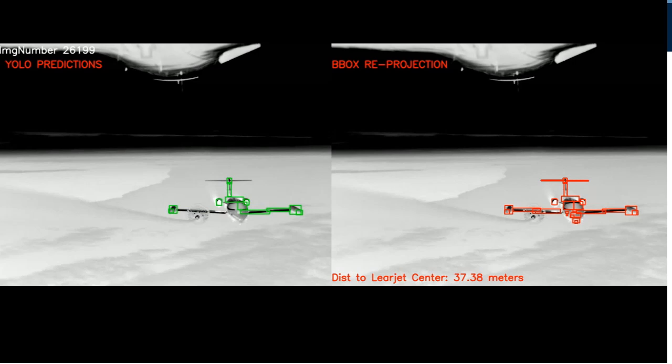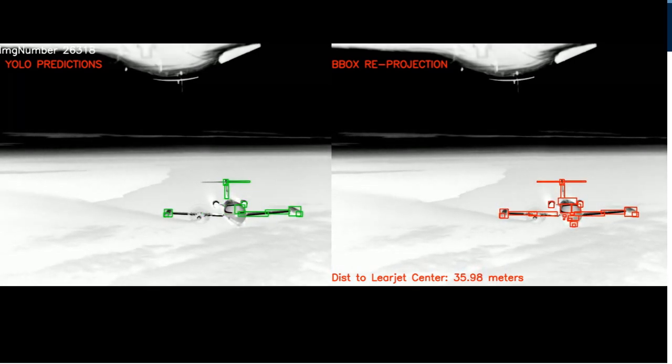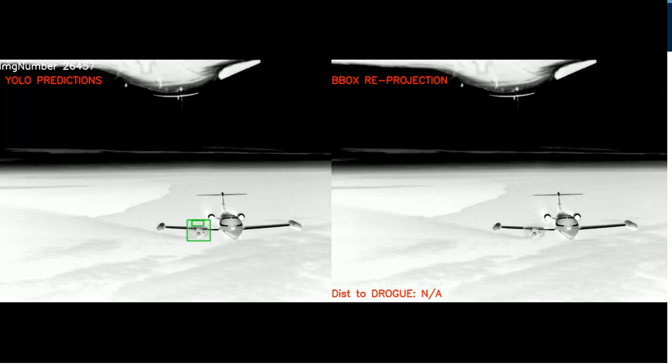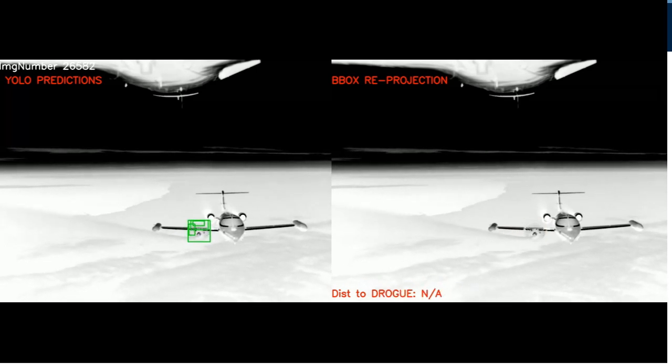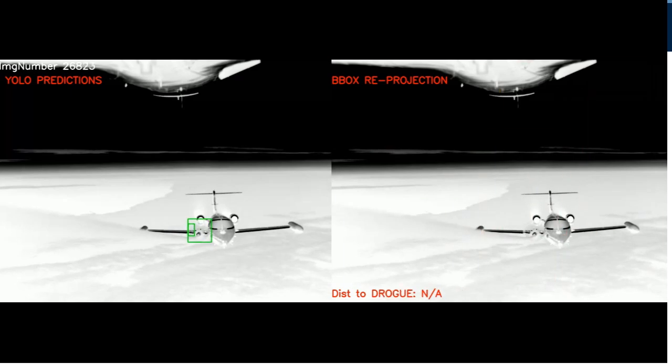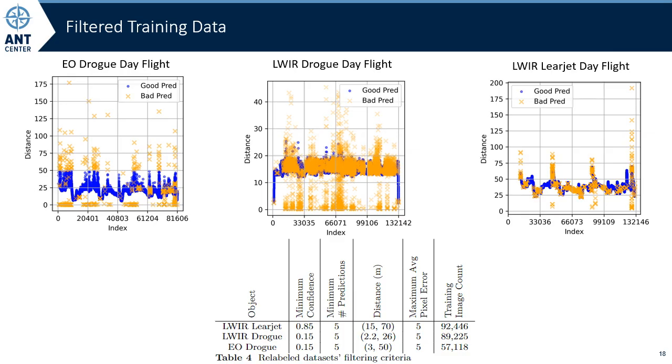The snippets of video here were chosen to show periods where the performance was mediocre, showing that the prediction ability of the CNNs degrades when the drogue is in front of the aircraft, and the solve P&P estimates can jump around when too few bounding boxes are predicted. These plots show how well our initial networks performed. They made many good estimates, but they obviously made estimates that were bad as well. Hence, to ensure a system trained from these labels will perform well, one should first attempt to filter the outliers.